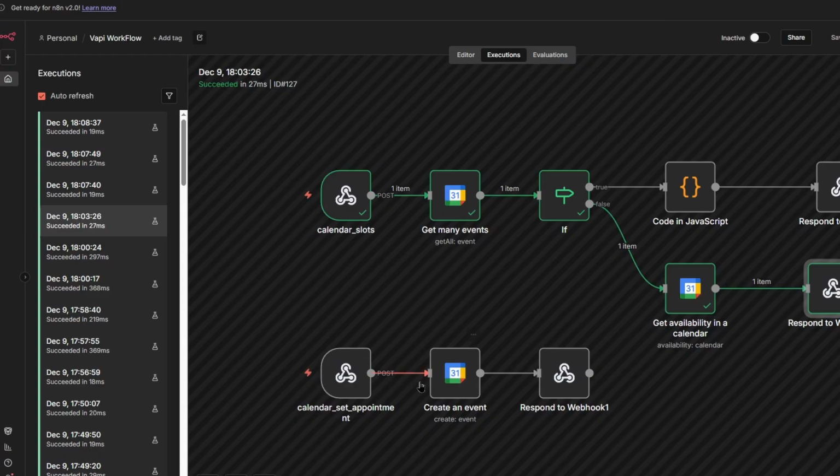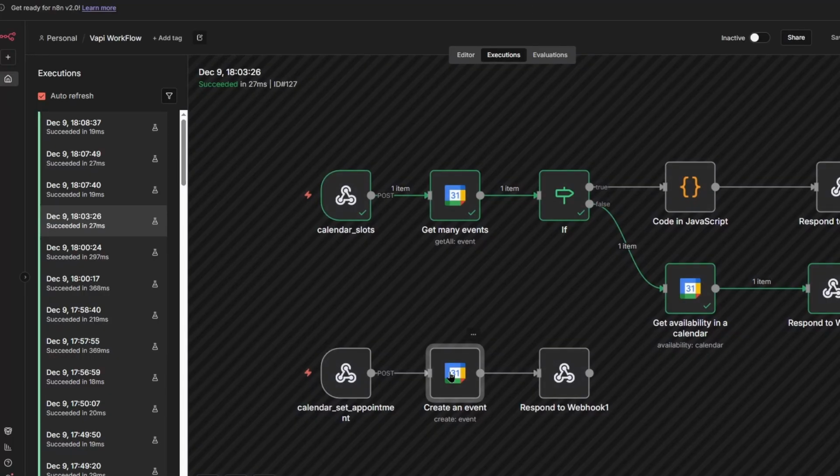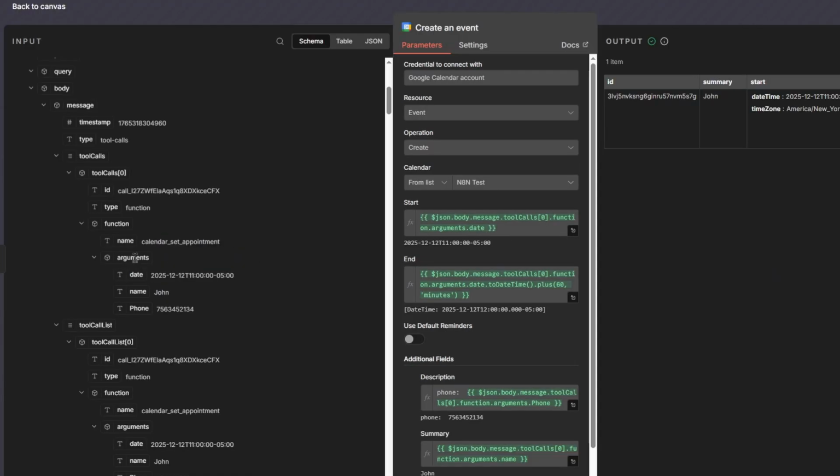So for creating an event, once you get this stuff out, then everything else is easy. It's literally the same thing again, where you create another webhook with the link, and you do post, respond to webhook node, and then you get the data and you drag the time. Now since you're creating an event, you put the date right here, and right here is the arguments.